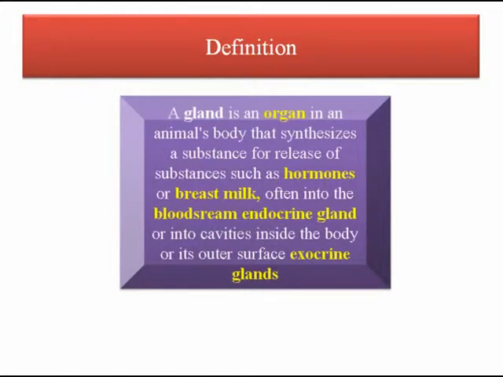First of all, what is a gland? A gland is an organ in an animal's body that synthesizes a substance for release, such as hormones or breast milk, often into the bloodstream (endocrine gland), or into cavities inside the body or its outer surface, called exocrine glands. So, in simple words, a gland is an organ, tissue or cell that secretes a chemical for